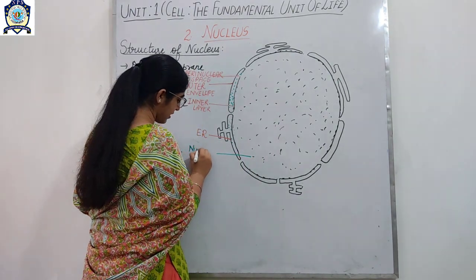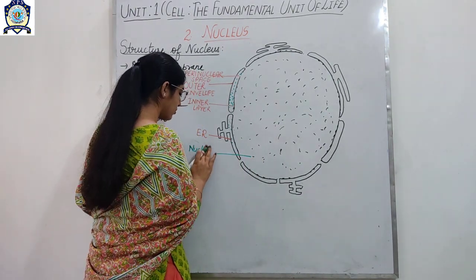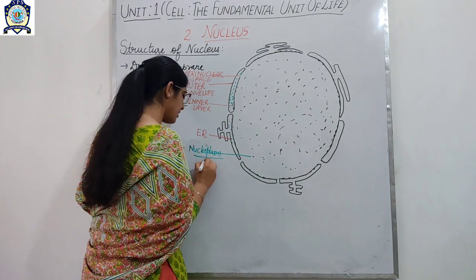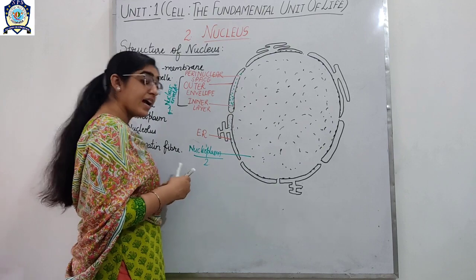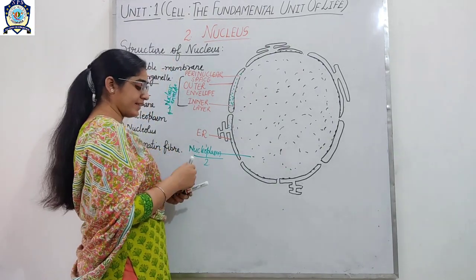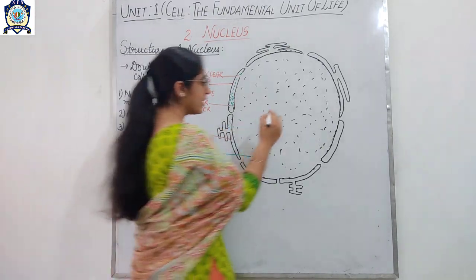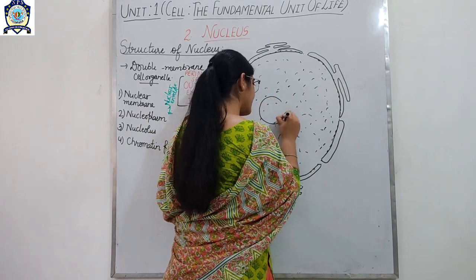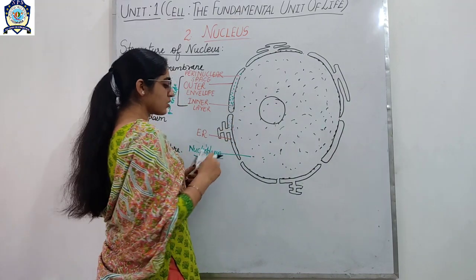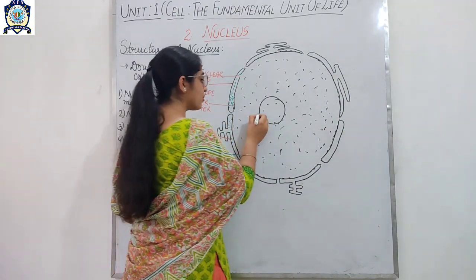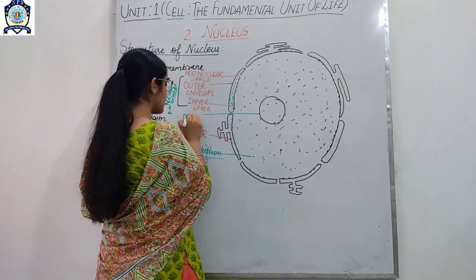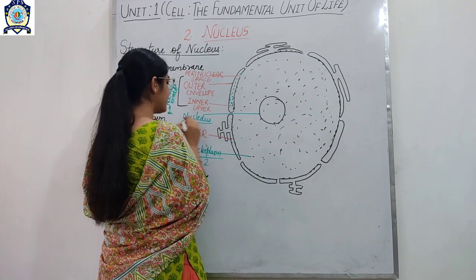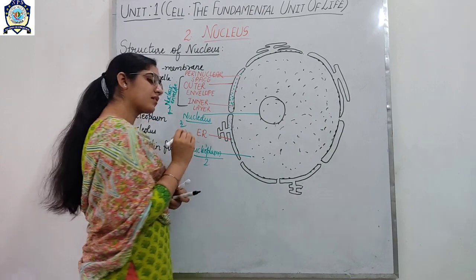So this is the nucleoplasm, which is the second component. And in the center there is a small rounded structure which is known as the nucleolus. So this is the nucleolus, and this nucleolus is the third part.